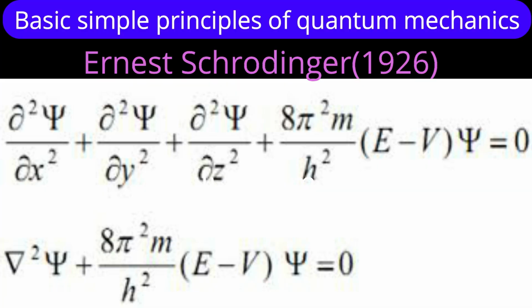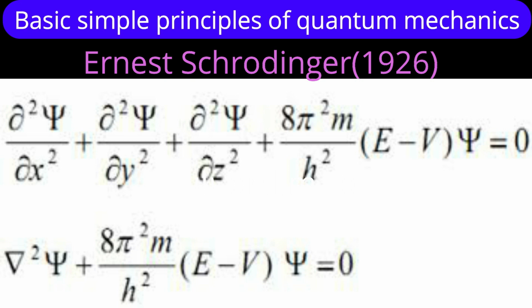Now the second principle we are talking about. Ernest Schrodinger in 1926 introduced a mathematical approach by which we can describe atomic and molecular structures. In detail, we have seen the Schrodinger equation, which was a differential equation. What was the use of this equation? To find the energy of the electron.